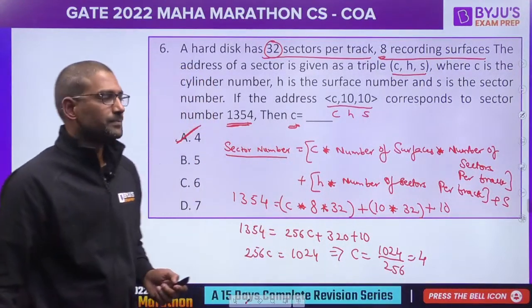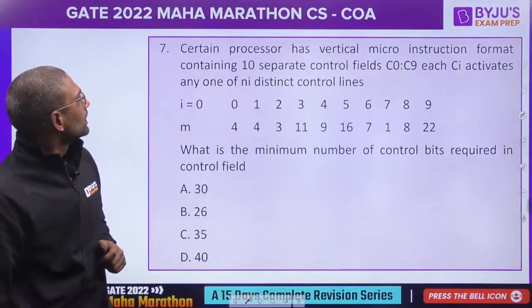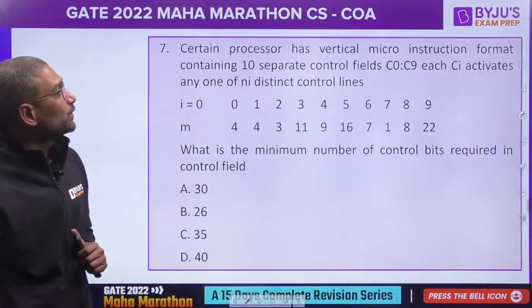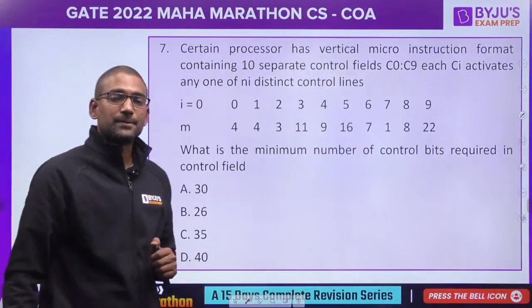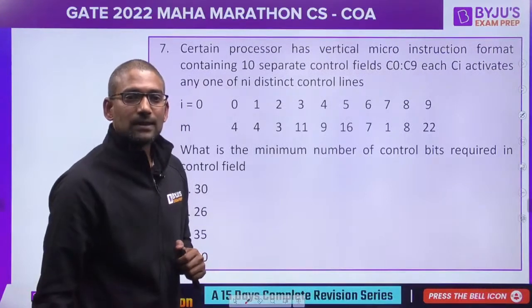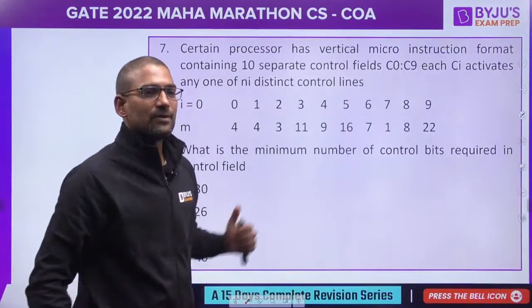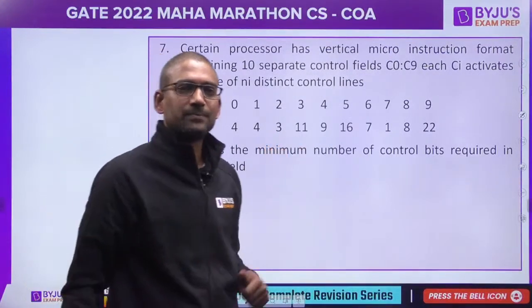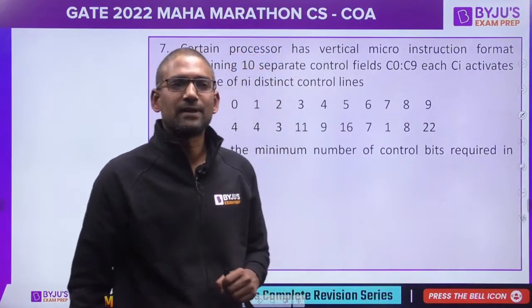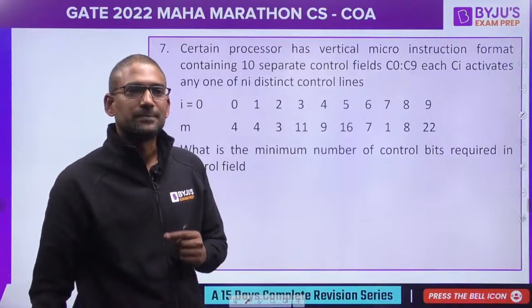Next question. A certain processor has vertical micro instruction format. What is the topic? Guys, you please name from which topic this question is. I'll see how many of you identify the topic correctly.